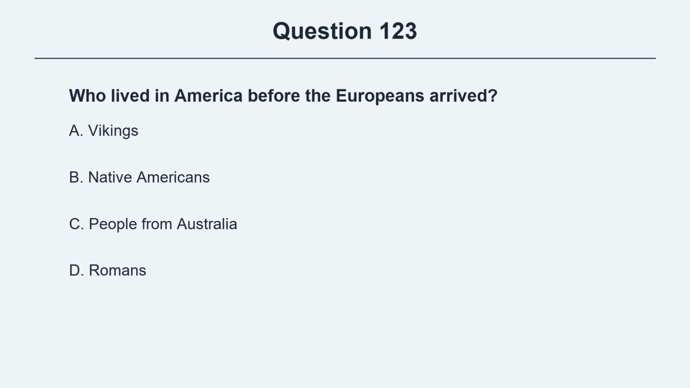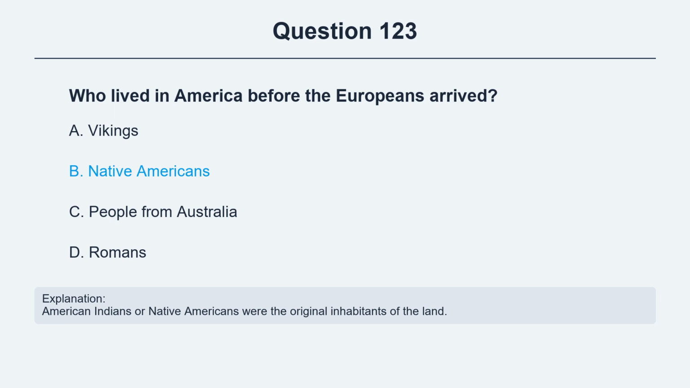Question 123. Who lived in America before the Europeans arrived? Option A, Vikings. Option B, Native Americans. Option C, people from Australia. Option D, Romans. The correct answer is option B, Native Americans. Explanation: American Indians or Native Americans were the original inhabitants of the land.